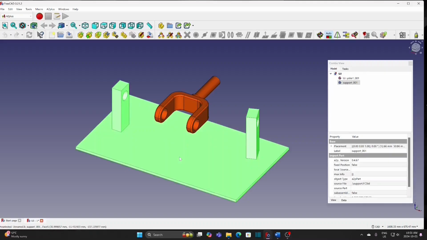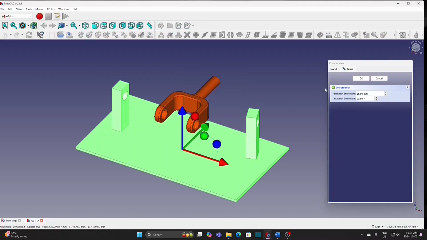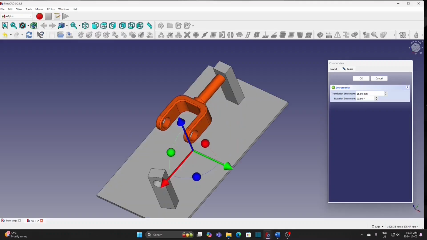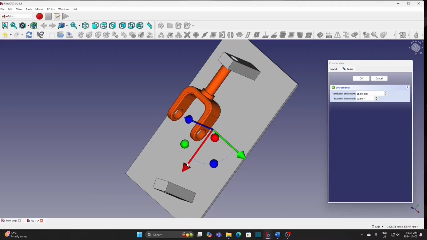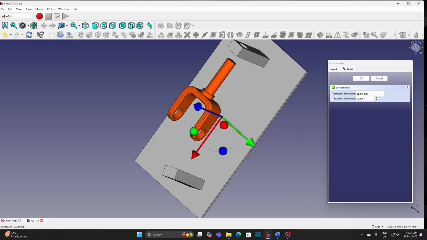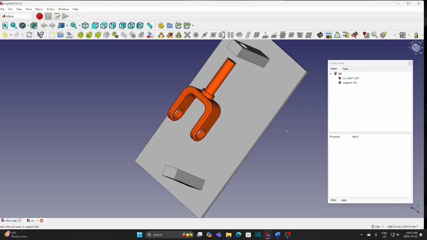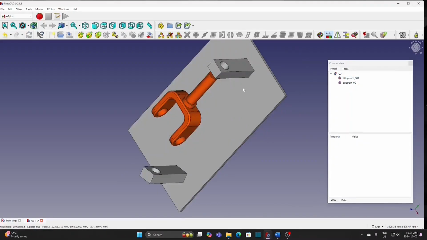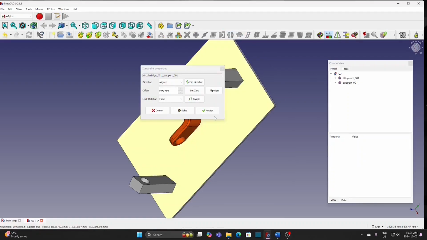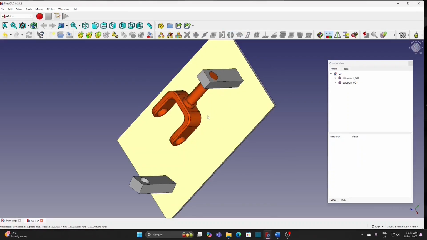Select the part, right-click the mouse, and select Transform. Rotation increment is set at 90 degrees. Rotate the base by 90 degrees. Select the circular edge of the yoke. Hold the Ctrl key and select the circular edge at the base. Then add a circular edge constraint.